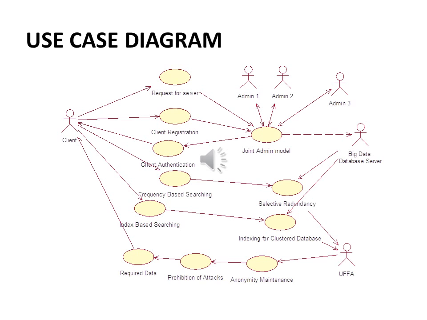The actor client requests permission, and the joint admin model provides access using the client authentication process. Then the client accesses the Bigdata server and retrieves the respective data. This model is devoid of database attacks because the ultimate filter from attacks filters all the attacks from attacking the server.